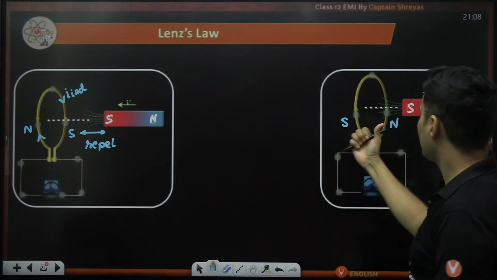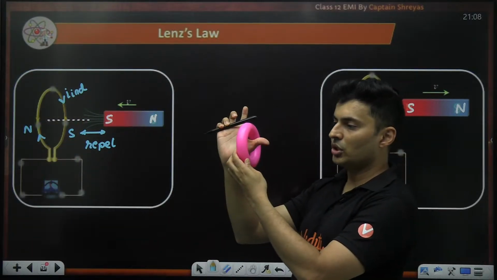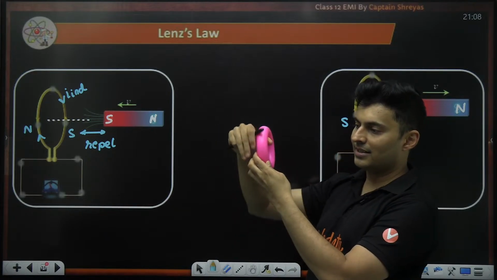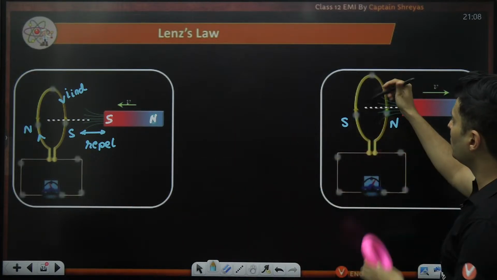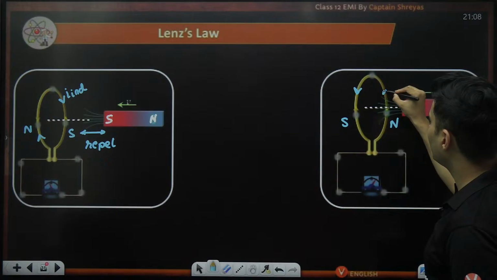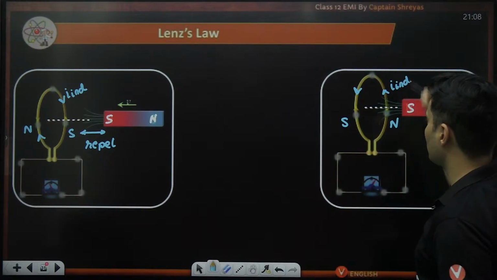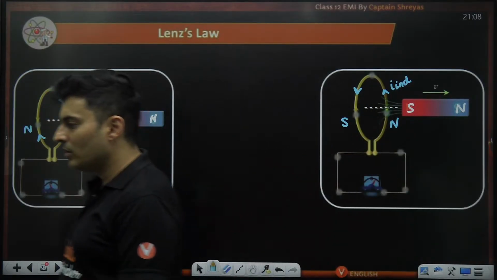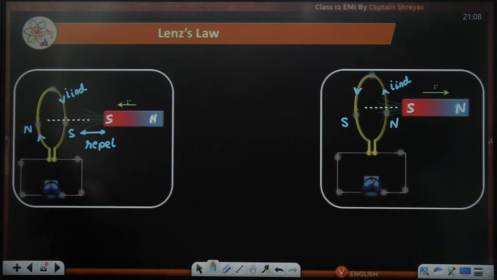Again, over here, south to north, my thumb should go like this. As you can see, my fingers are curling this way. So the current will be coming like this. This is the direction of the induced current. Is it now absolutely clear? Everyone?